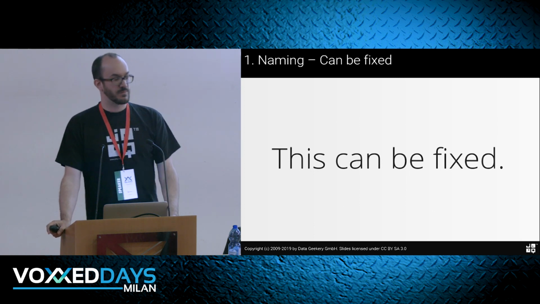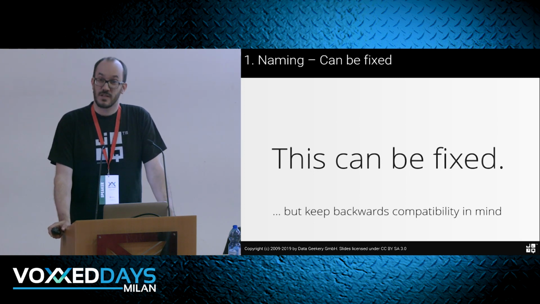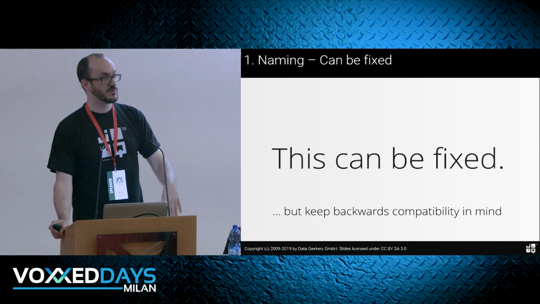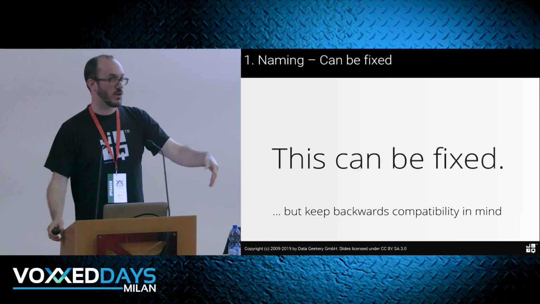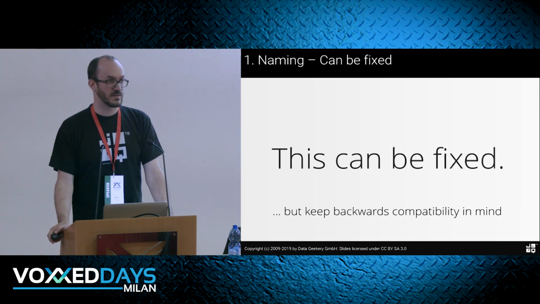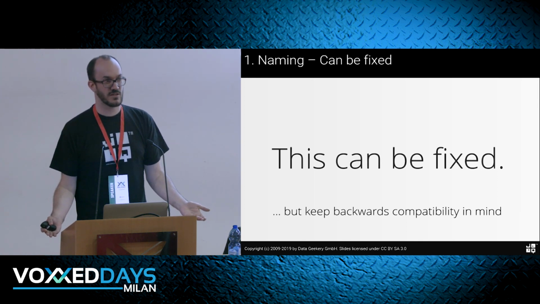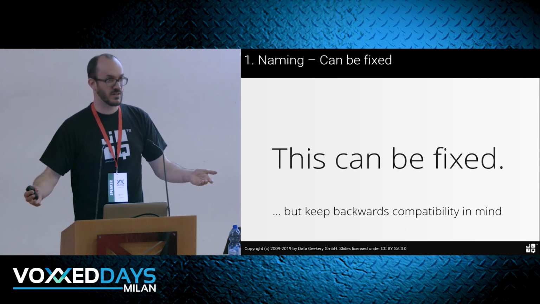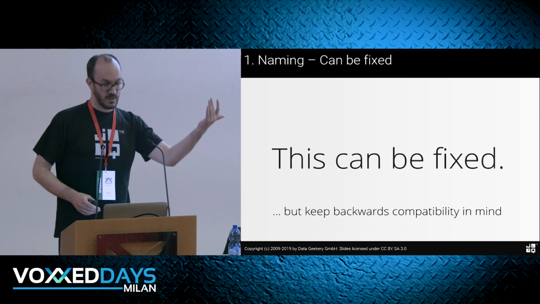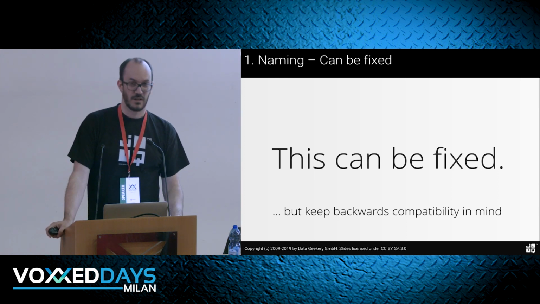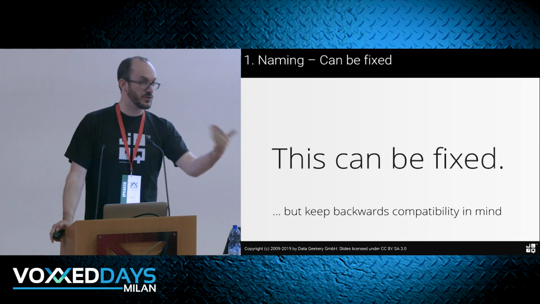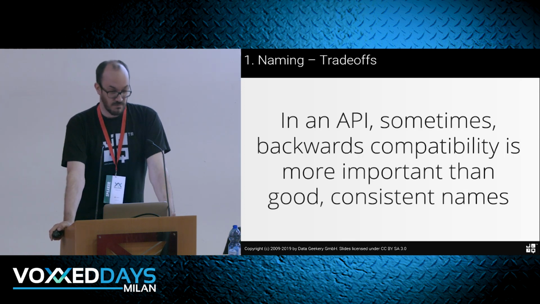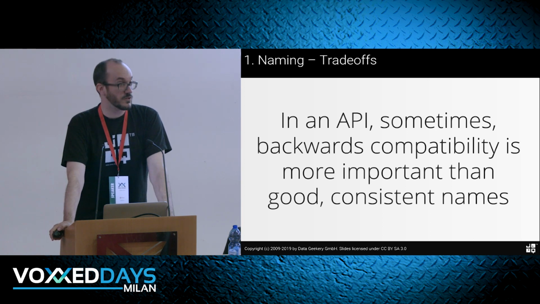If it's your internal API, you can fix this very easily, but you always have to keep backwards compatibility in mind, and sometimes that's just supremely difficult. If you have customers that use your API, you can almost never change the names anymore, because a breaking change just because of a name change is difficult to argue. When a customer sees that all my code breaks because you just tried to rename skip to limit, skip to drop, no one will understand that. So for new API, it works, but you still have this discrepancy between the two names. Sometimes this is more important than good, consistent names.